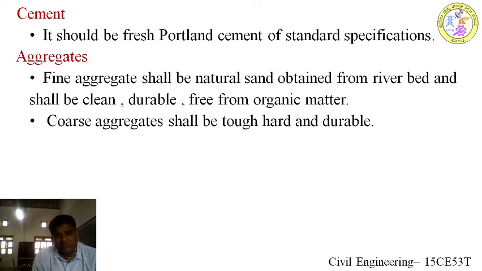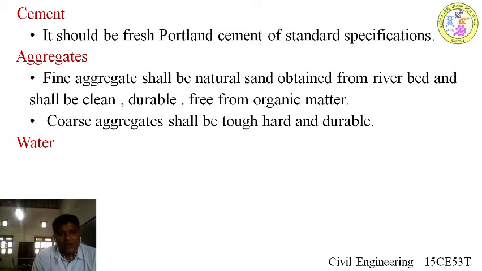The usual size of coarse aggregate that will be used is 40 mm. Nowadays 20 mm is also used for bed concrete, and the aggregate you select should also comply with the Indian Standard specifications, that is abrasion, crushing strength, sieve analysis, and it should also be tough, hard and durable.